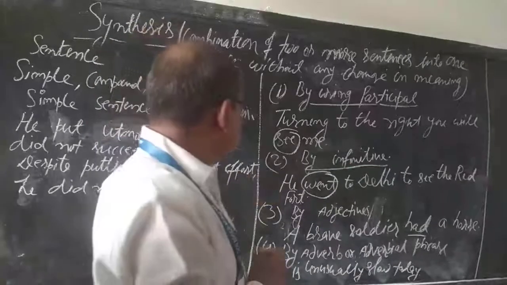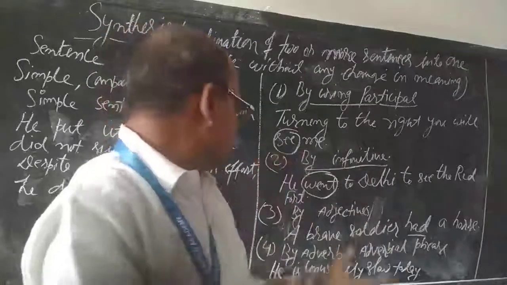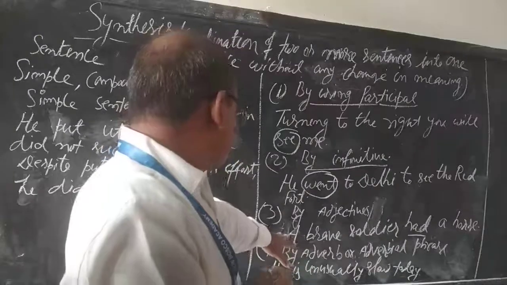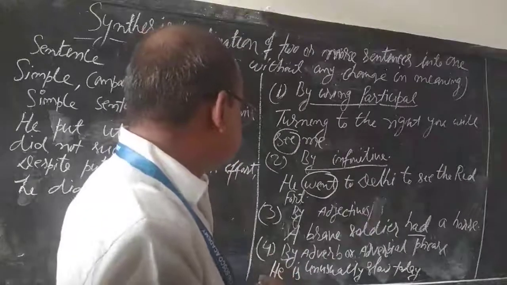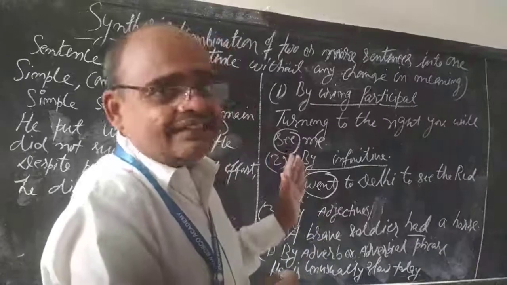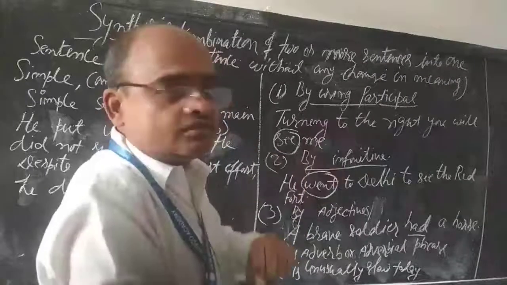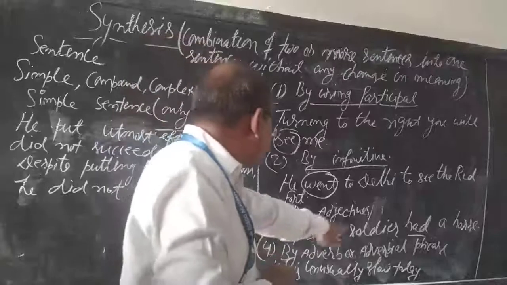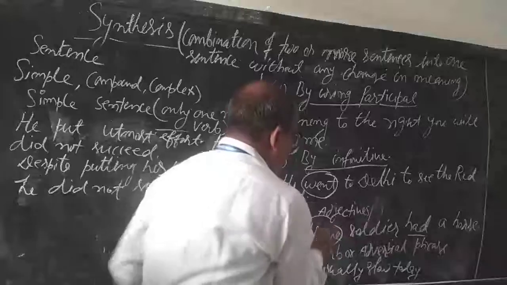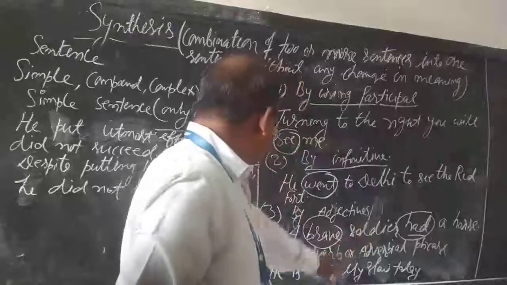Rule number three is there. You can join two or more sentences into a simple sentence by using adjectives. So see here, there are two sentences. A soldier had a horse. The soldier was brave. So a brave soldier had a horse. You have used here an adjective. Now there is only one main verb, that is had. So this is a simple sentence.